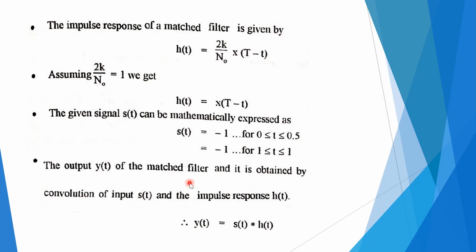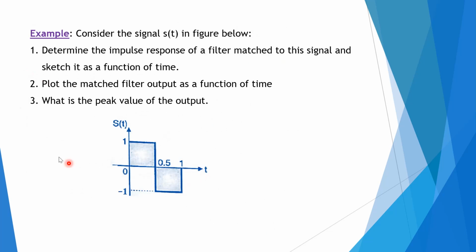The given signal s of t can be mathematically expressed. For the time period 0 to 0.5 the amplitude is 1, otherwise from 0.5 to 1 the amplitude is minus 1.